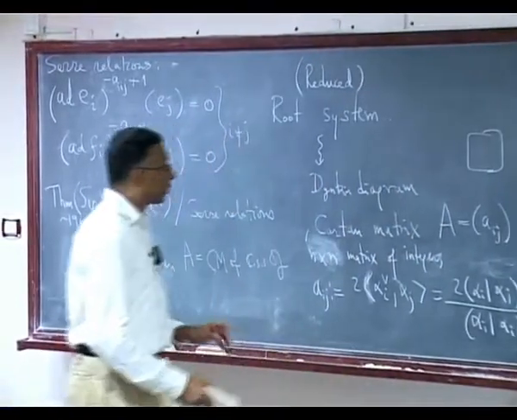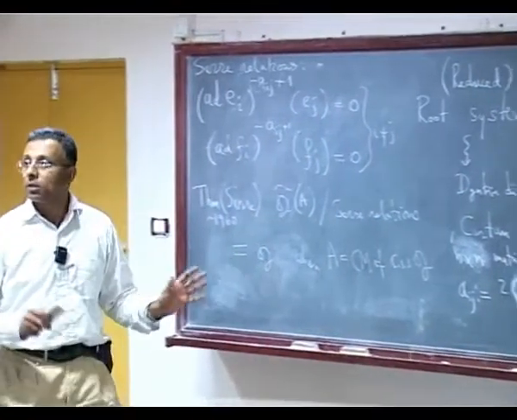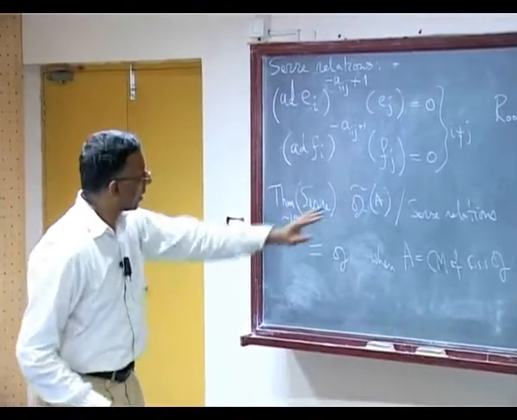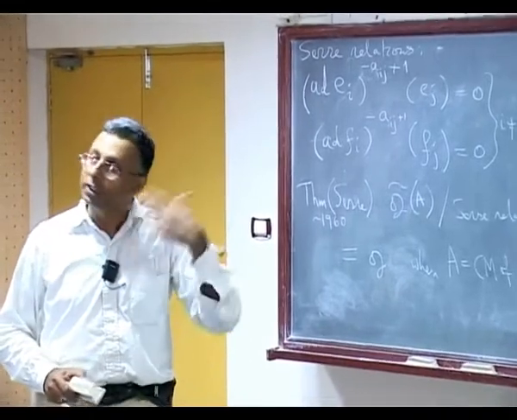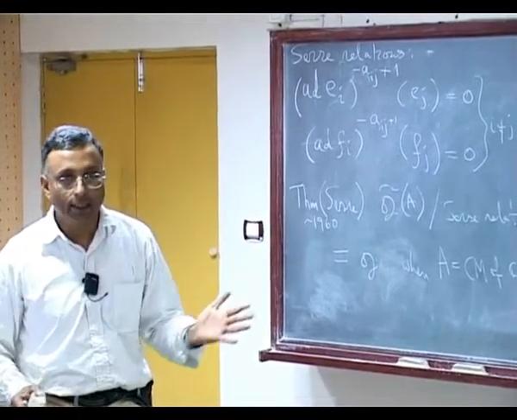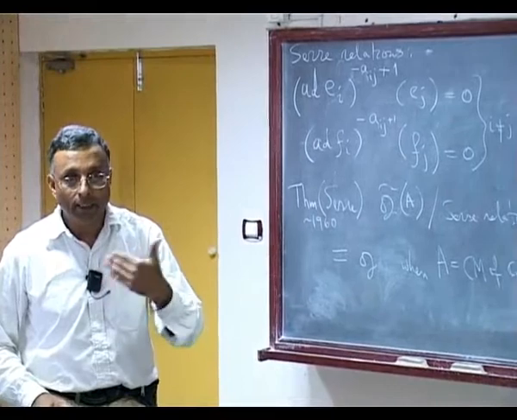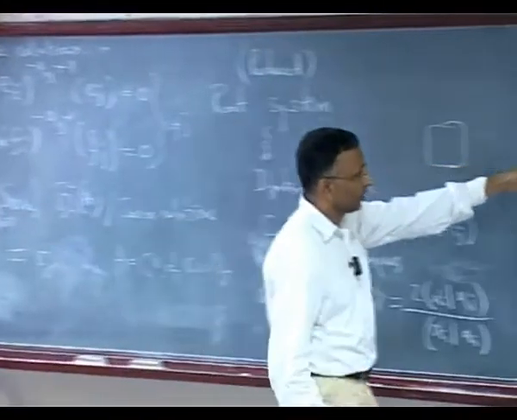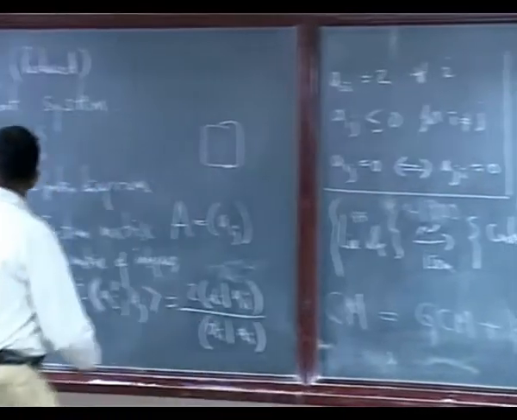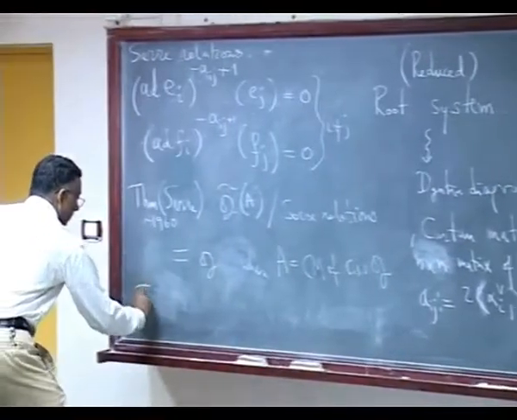Okay. Now the question becomes, so what we have done is you can start with any matrix and produce this G_A. The question is, of course, if it is a Cartan matrix, I get back my G, so that's interesting. What other kinds of matrices can I use to make it interesting? One is, of course, this generalized Cartan matrix. And here is another theorem.